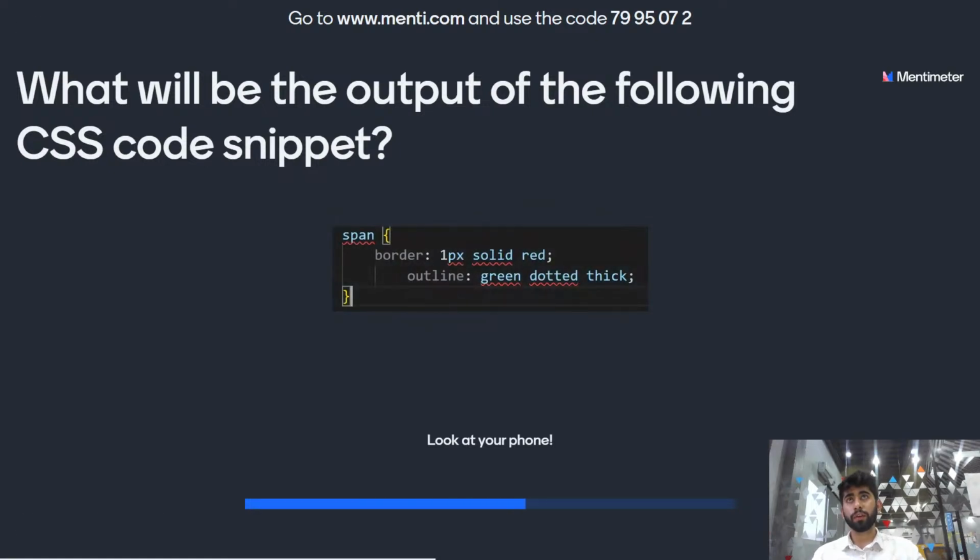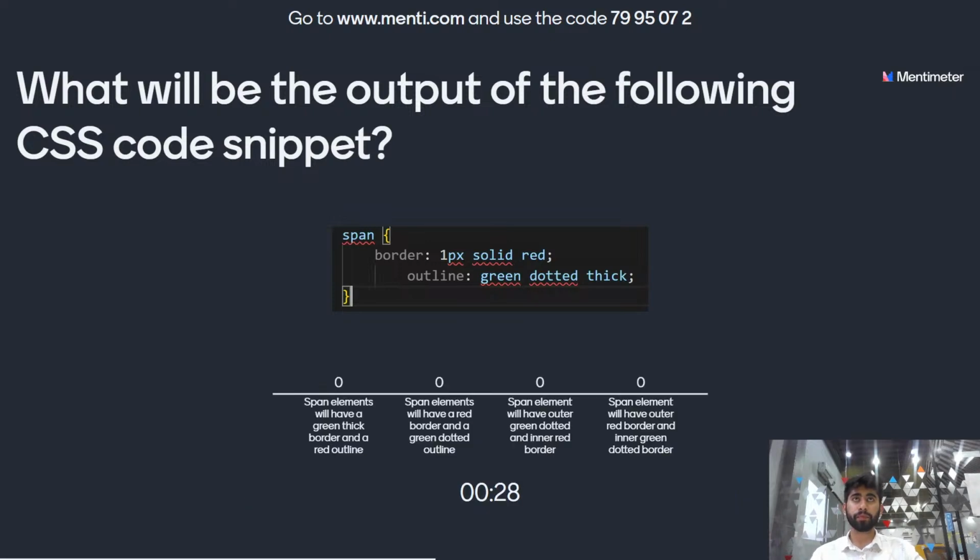What will be the output of the following CSS code snippet? The options are: all span elements will have a green thick border and a red outline. The second option is: all span elements will have a red border and a green dotted outline. The third option is: all span elements will have an outer green dotted border and an inner red border. And the last option is: all span elements will have an outer red border and an inner green dotted border.